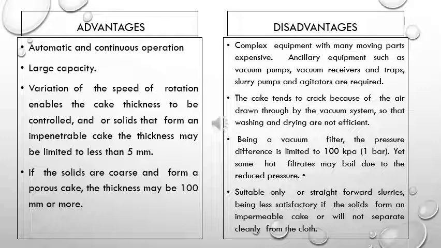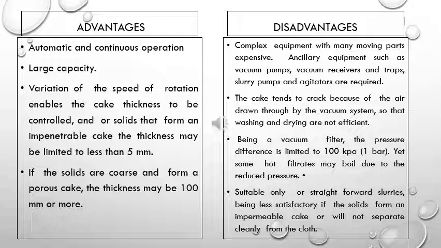Coming to the advantages and disadvantages of the rotary vacuum filter. The advantages are it is automatic and continuous in operation. We can handle a large amount of slurry, so the capacity is more. By varying the speed of rotation, the thickness of the cake can be controlled. Ideally, the thickness should be less than 5 mm.